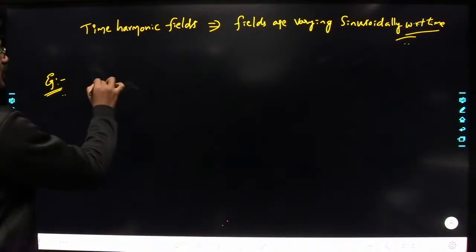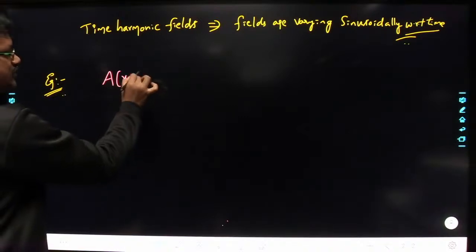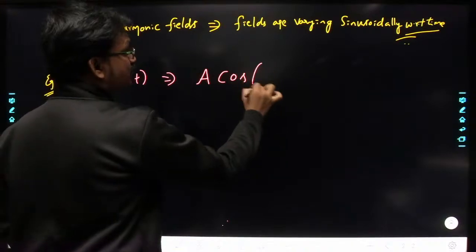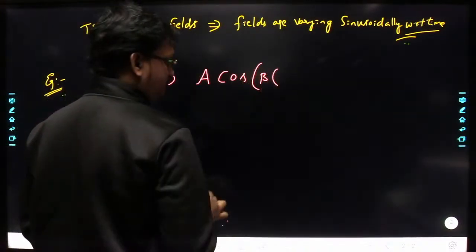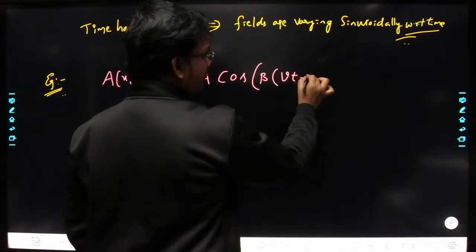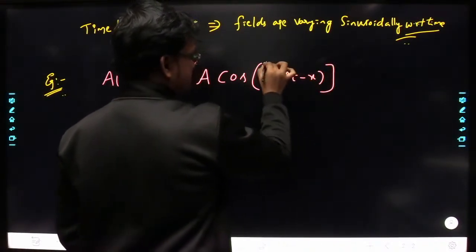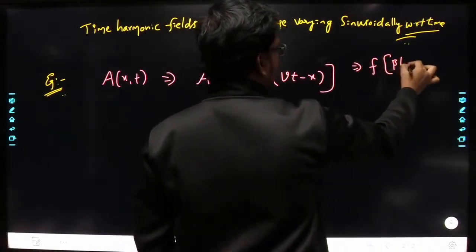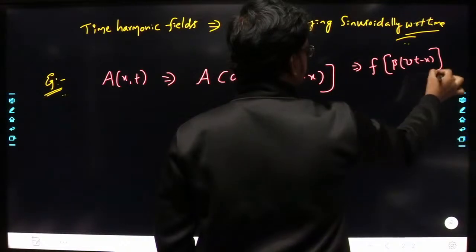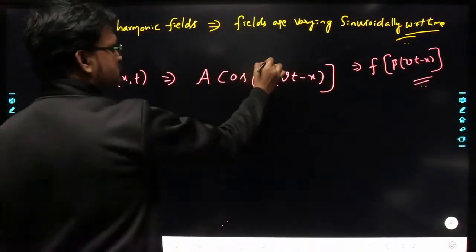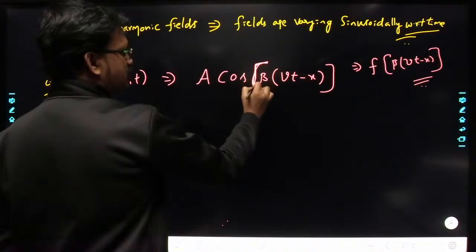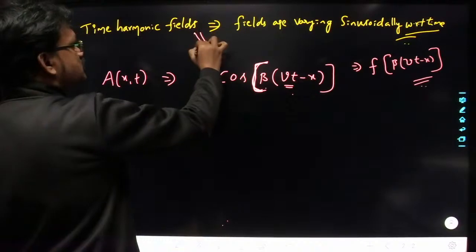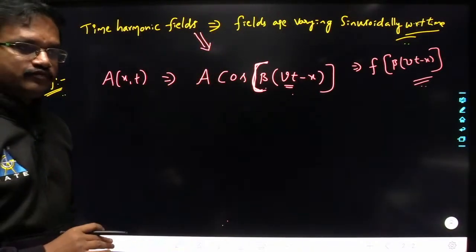Let us consider some function of x comma t. Let us say I am considering it as A into cos of beta into (vt minus x). So this is of the form f of beta into (vt minus x). I have considered a sinusoidal function here. If the function is varying sinusoidally with respect to time, then we call those functions time harmonic fields.